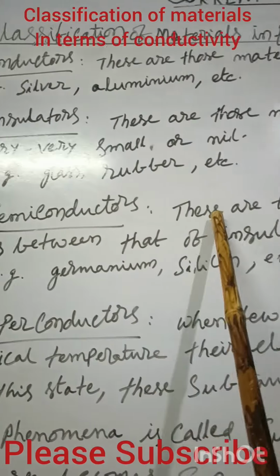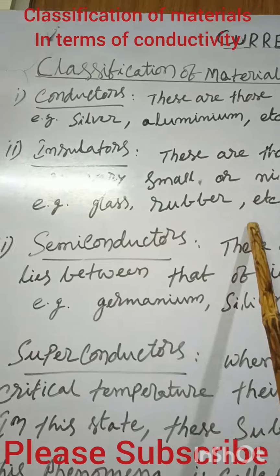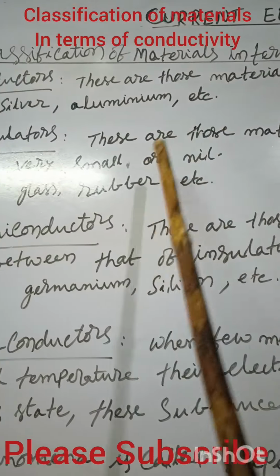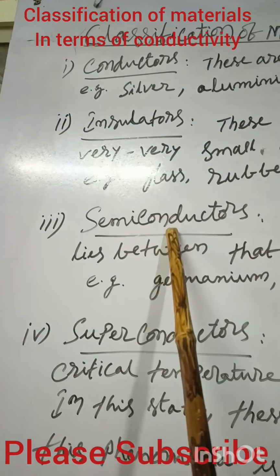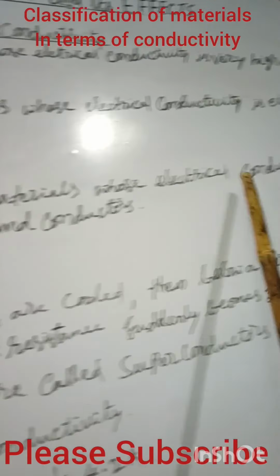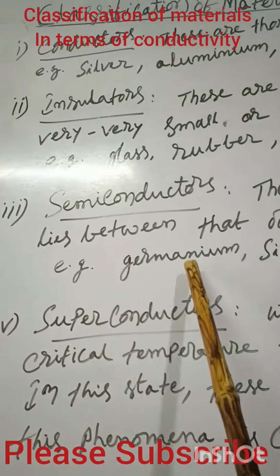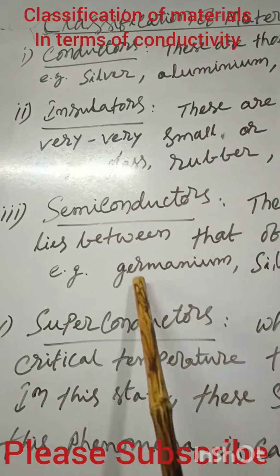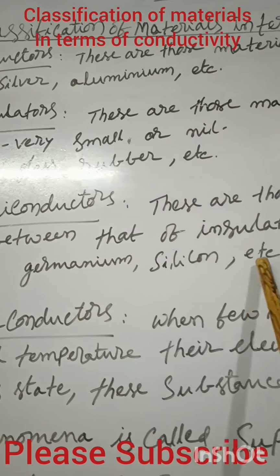Semiconductors. Some materials behave in a way that their behavior to the current will be in between these two, conductors and insulators. They are called semiconductors. These are those materials whose electrical conductivity lies between that of insulators and conductors. The examples are germanium, silicon, etc. Semiconductors, when heat or temperature is applied, will allow the current to pass through.